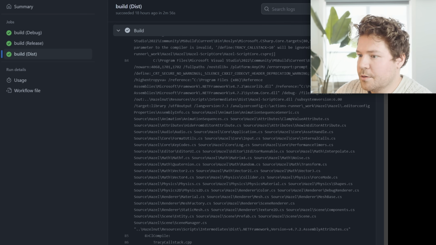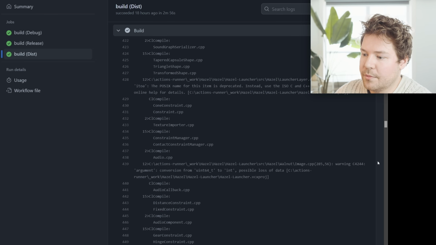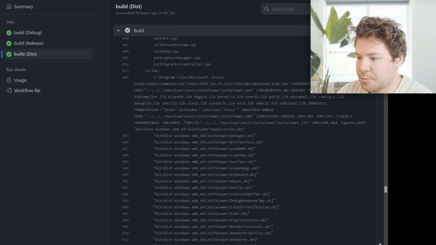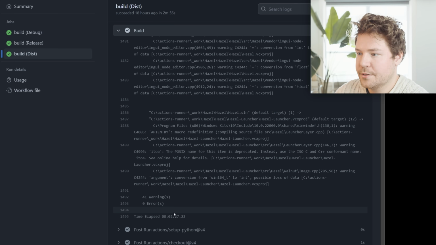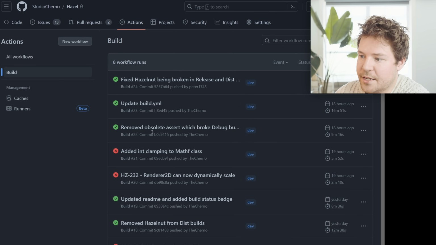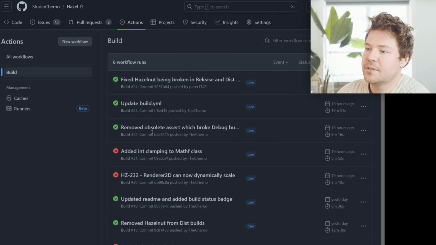So this is the big juicy one, this is the entire log from it actually compiling every single CPP file and building the actual projects with 41 warnings, 0 errors. And that's kind of it. So anyone on the team can obviously access these logs. They can see what's going on. If they've pushed something, they can see what the error is.